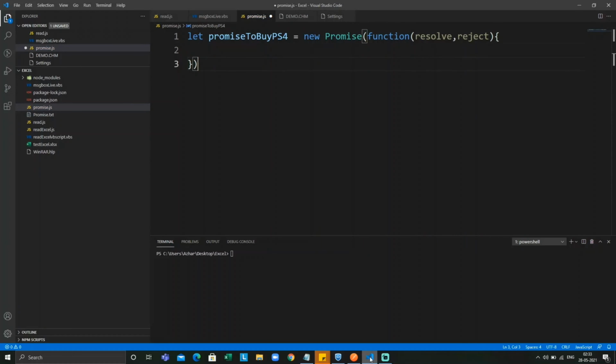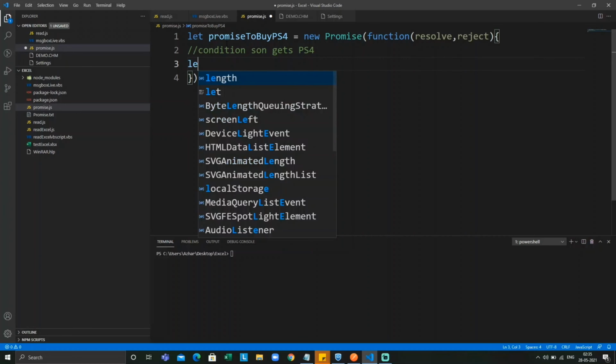Here I'll give the status that he is going to buy a PS4 or not. I am writing the condition where the son gets a PS4 or not. Let me take a variable that holds a boolean value, true or false, that he got a PS4.